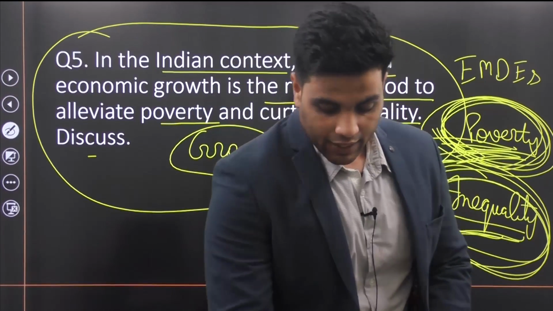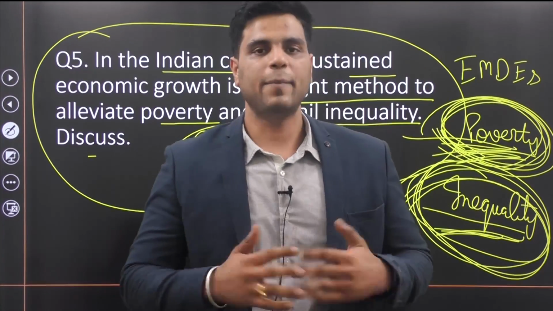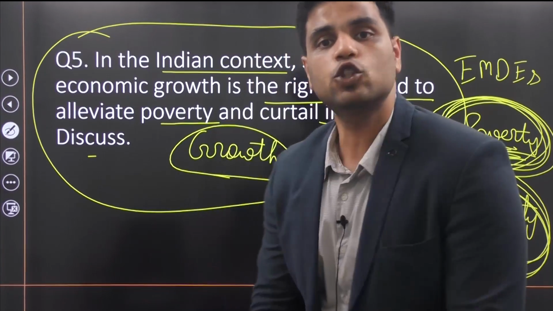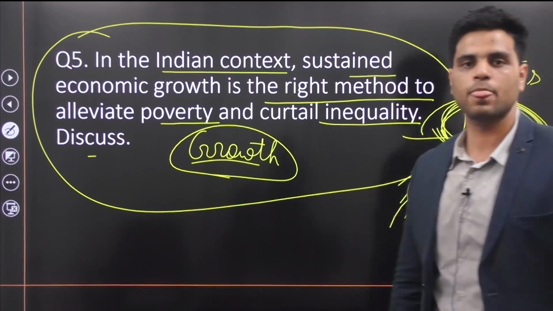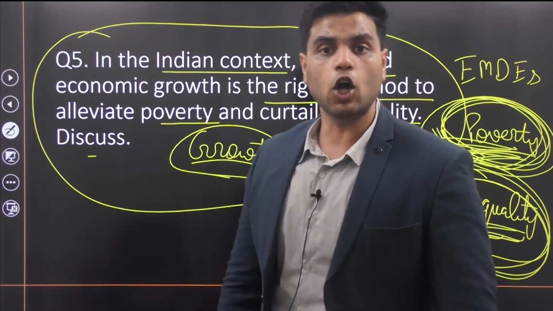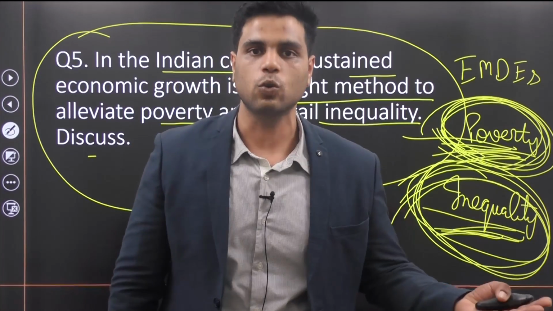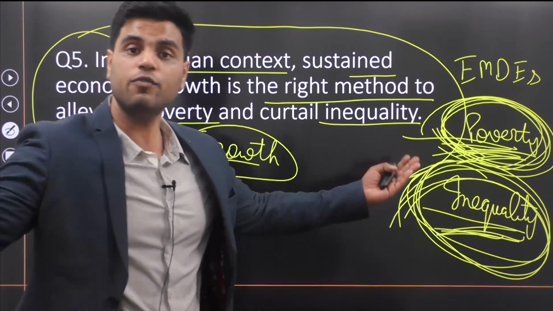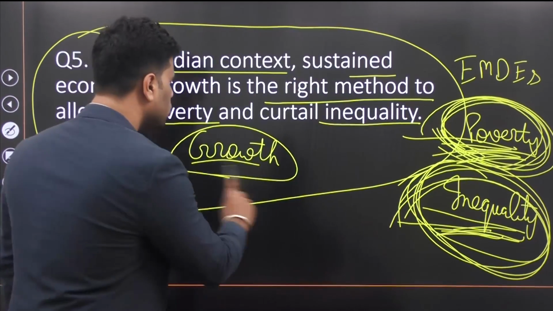Many people in the developed West, in USA, UK, Scandinavia, are saying that we shouldn't focus on growth, we should focus more on inequality. And these economists are prescribing this message to India also. They are saying that India should also focus on inequality because there is a huge amount of inequality in India.